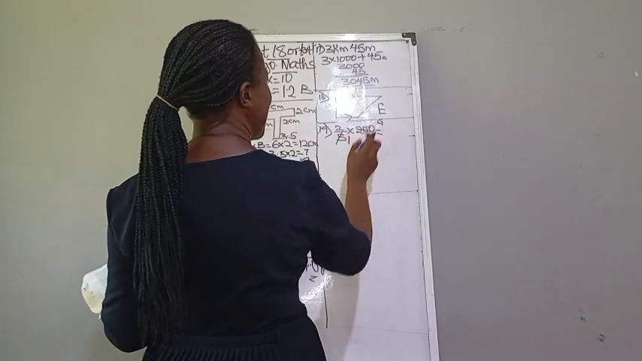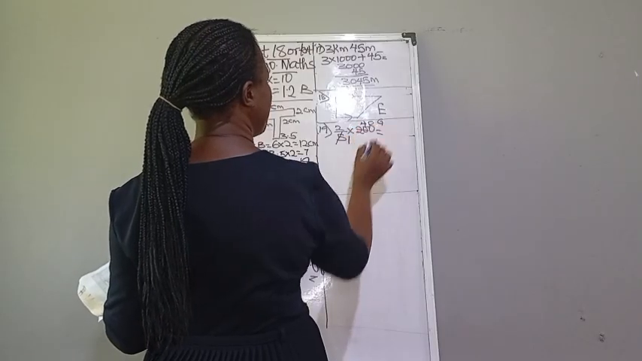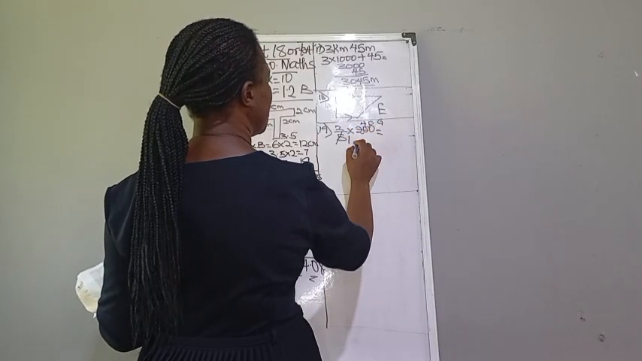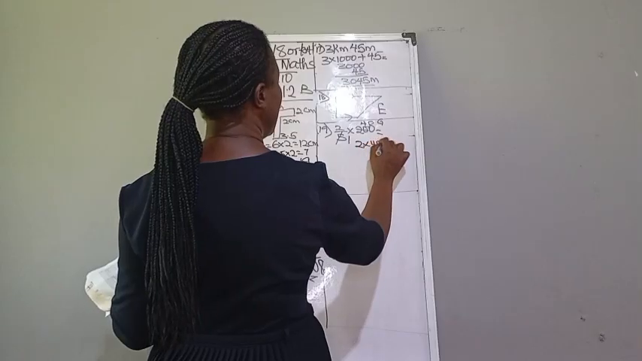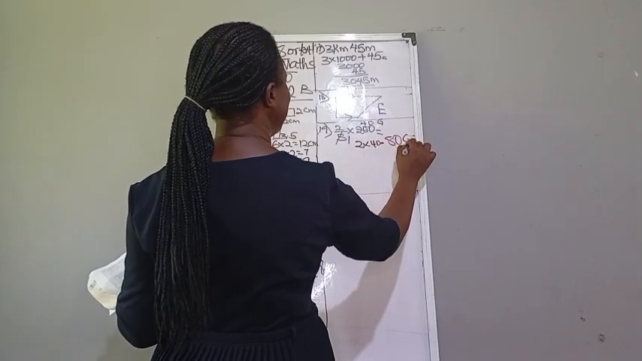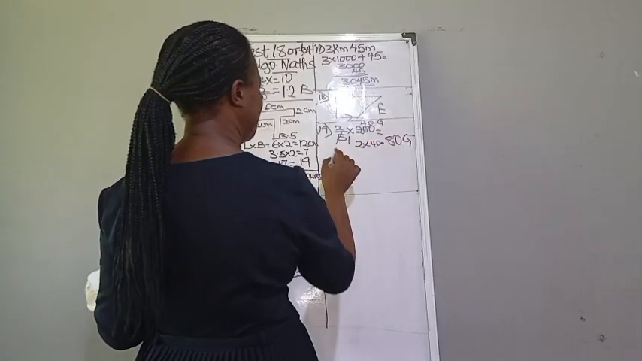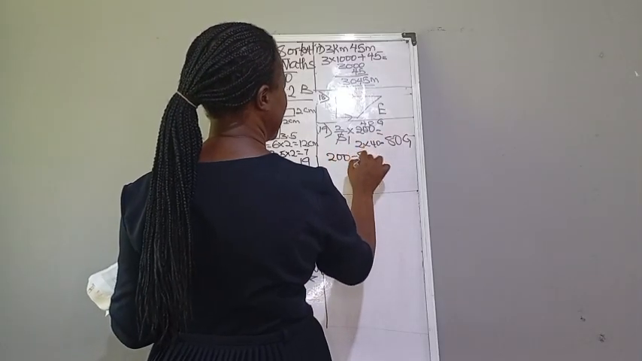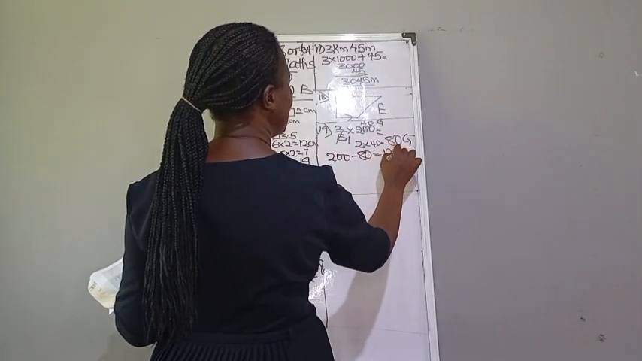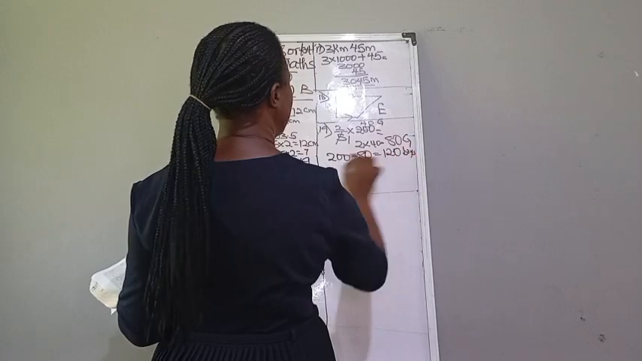5 in 20, that is 4, and 5 in 0 is 0. So we have 2 times 40, which is equal to 80. So the girls there are 80, and we are told that both the girls and the boys are 200. So that would be 200 minus 80, which is equal to 120 boys.